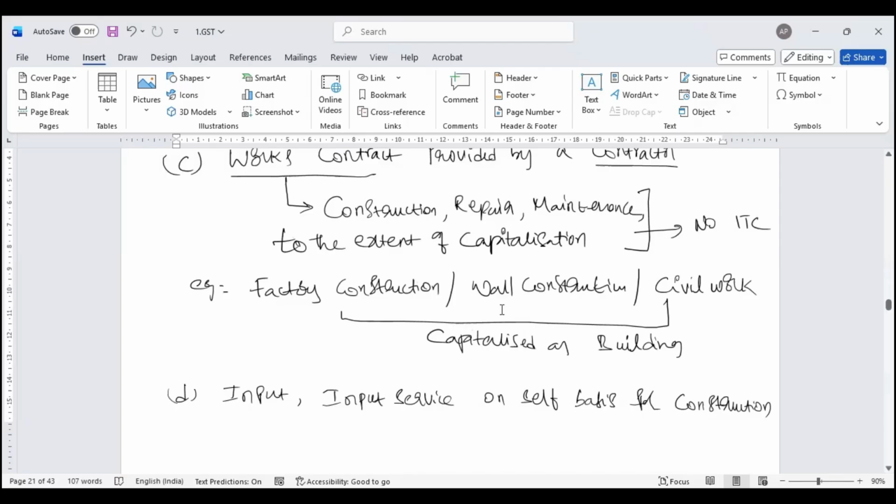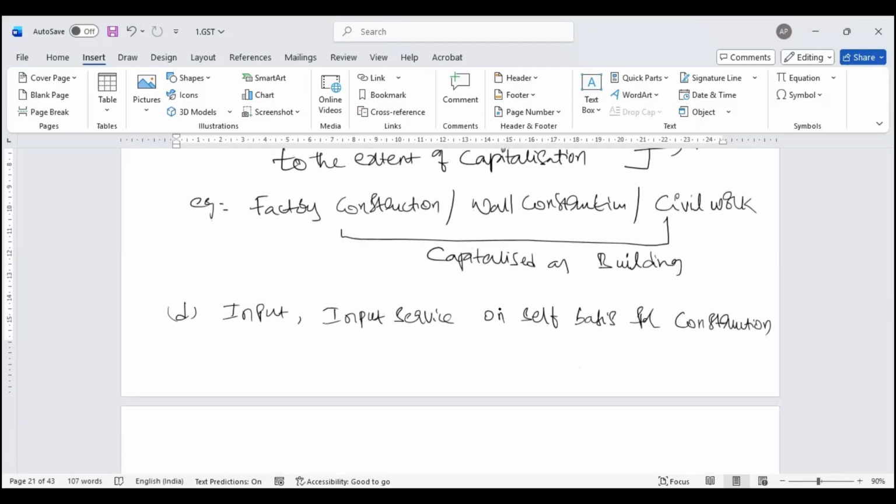So the exception over here is, I buy works contract service to supply works contract service.